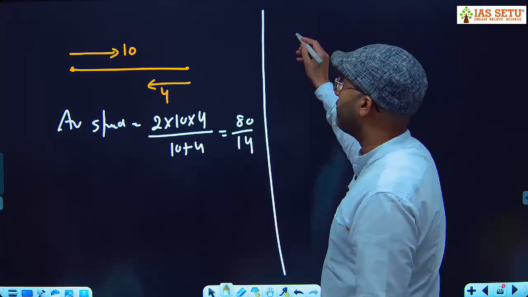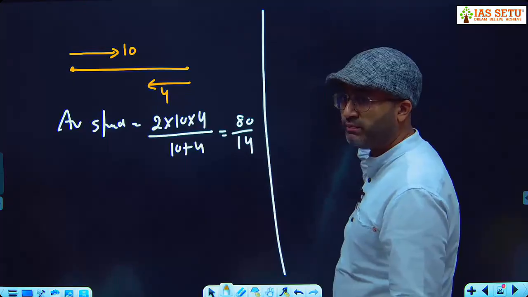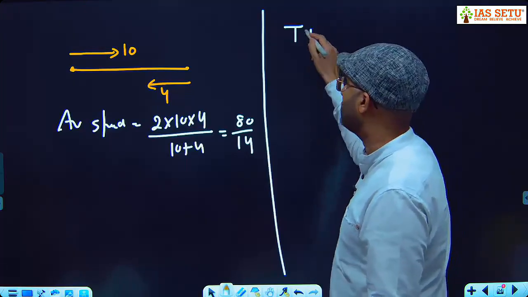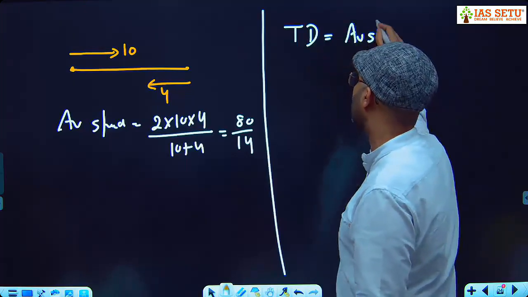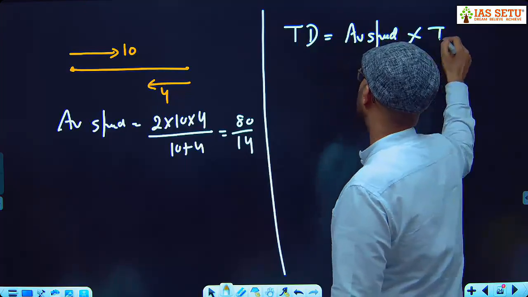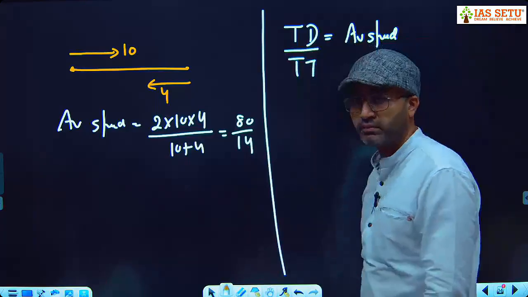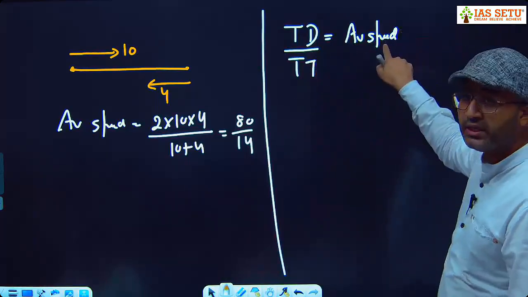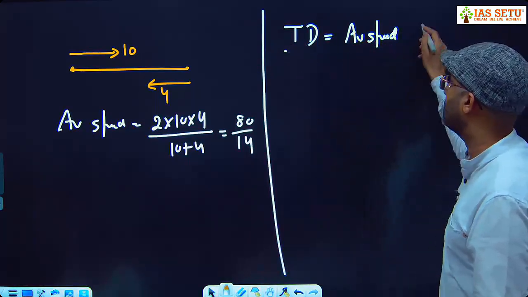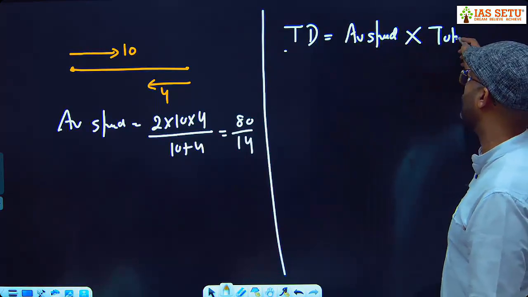Tell me what is average speed? Total distance upon total time. So can we say what is total distance? Total distance is average speed into total time, क्योंकि average speed क्या होती है? Total distance upon total time. You take total time to the other side. So your total distance is nothing but average speed into total time.